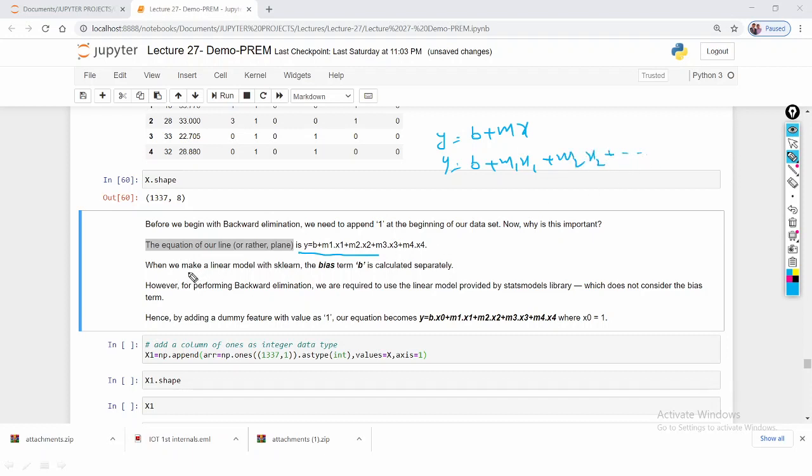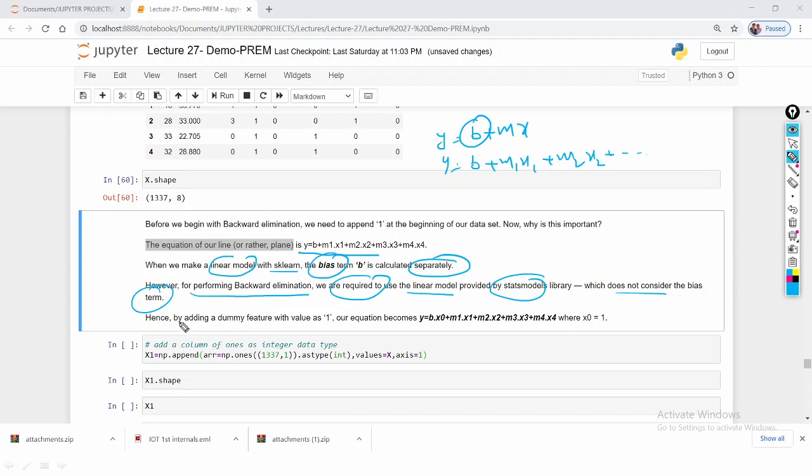When we make the linear model with scikit-learn, the bias b is calculated separately. But for backward elimination we use the statsmodels library, which does not consider the bias term.